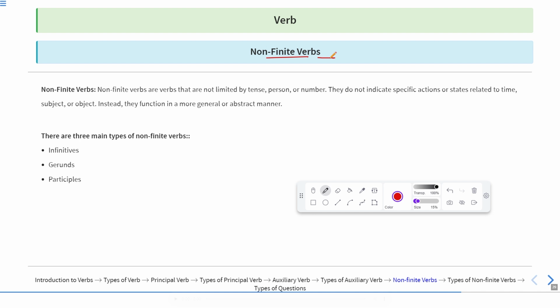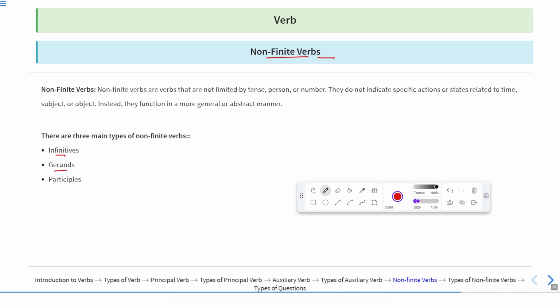But some verbs look like verbs, but they do not perform the action. They do not indicate specific actions or states, or relate to time, subject or object. Instead, they function in a more general or abstract manner. They are known as non-finite verbs. It means when verbs do not perform their main function, they are known as non-finite verbs. There are three main types of non-finite verbs.